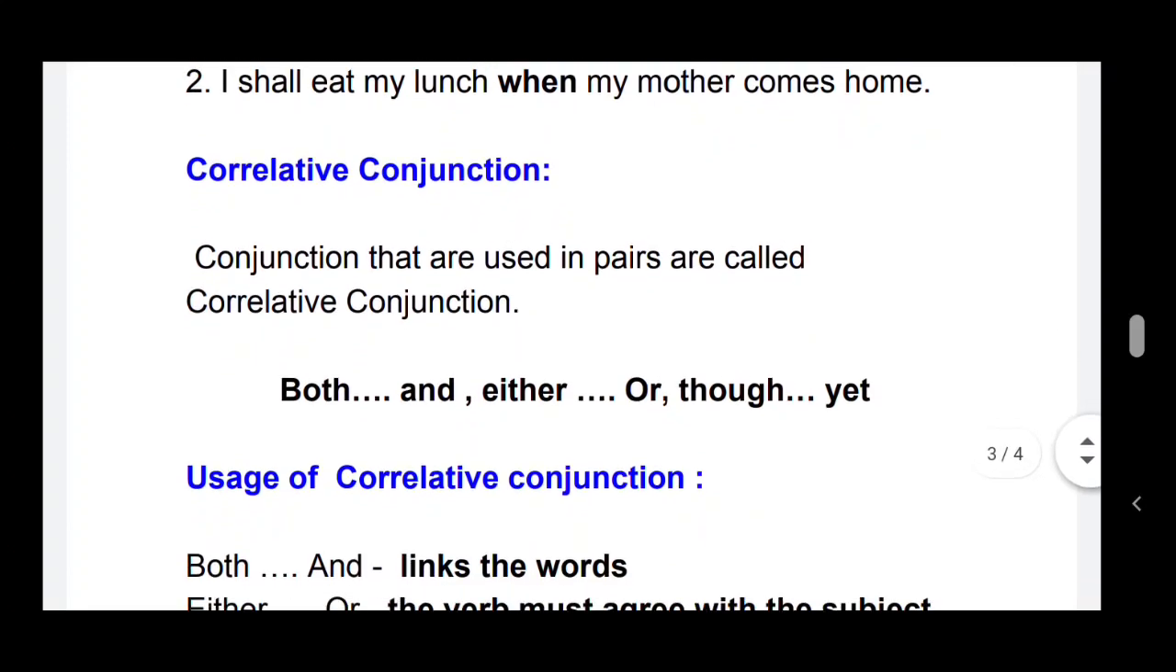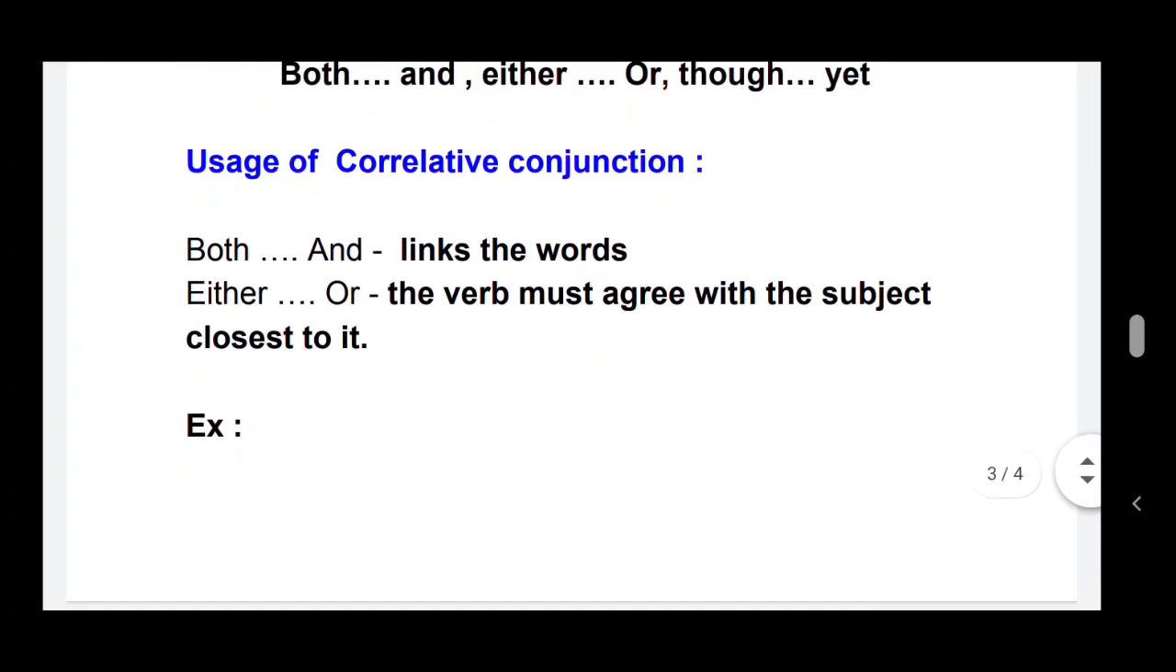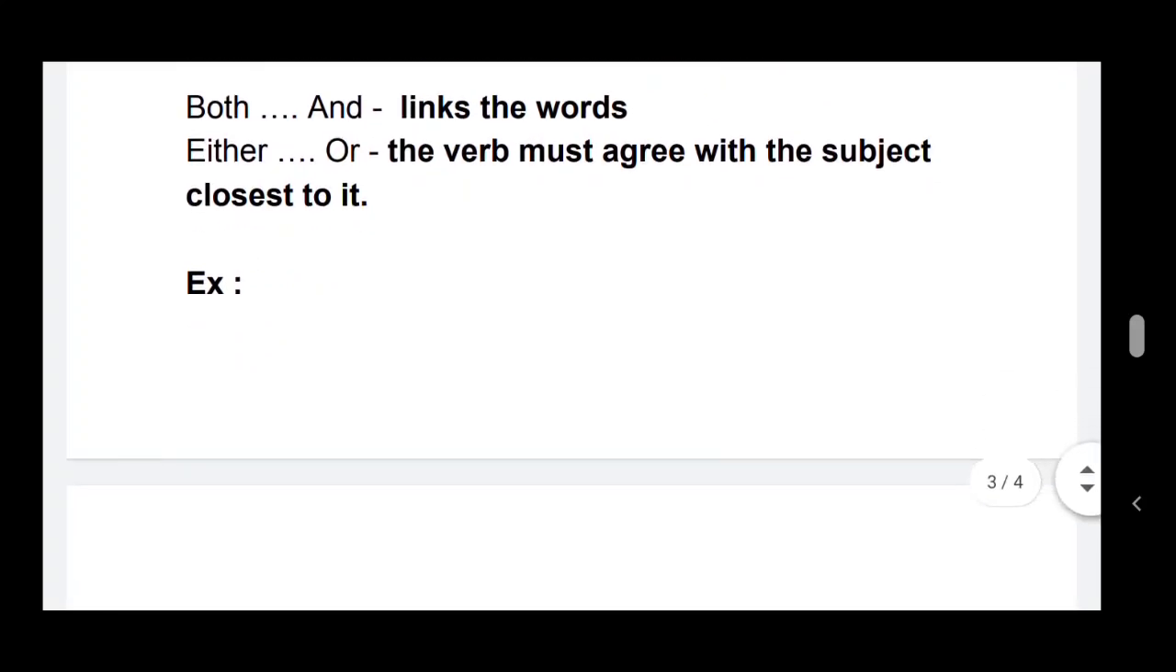Next conjunction is correlative conjunction. What is meant by correlative conjunction? Conjunctions that are used in pairs are called correlative conjunctions. For example, both and, either or, though yet. Usage of correlative conjunctions here: both and links the words. Either or, the verb must agree with the subject closest to it. So these are the usage of correlative conjunction.